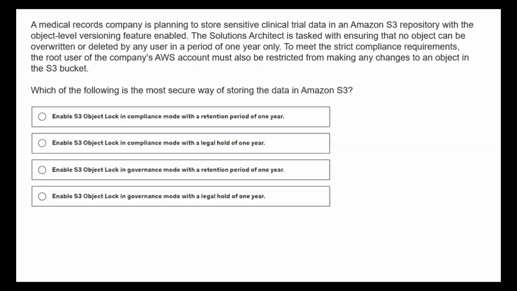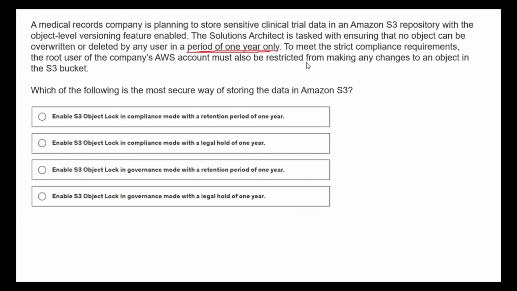Okay, now let us go ahead with the next question. A medical records company is planning to store the sensitive data in S3 with an object level versioning feature enabled. The solution architect is tasked with ensuring that no object can be overwritten or deleted by any user in a period of 1 year only. So this, you can see here, they are given a time limit here. The lock for the objects or the protection for the objects has to be enabled just only for 1 year.